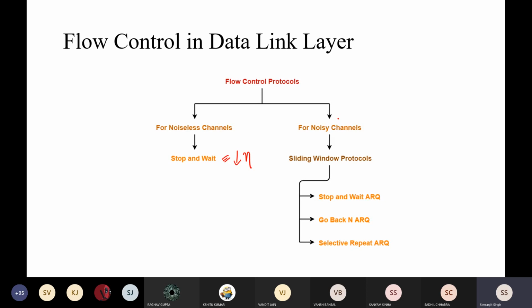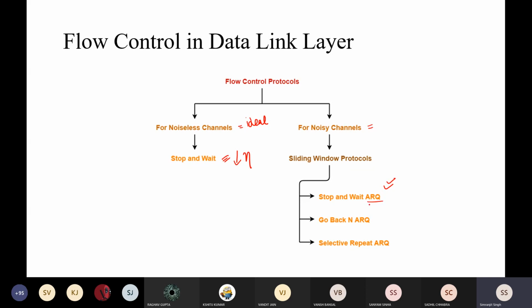This is again for a noiseless channel, which is a very ideal situation that does not exist, because a noiseless channel does not exist. There may always be some kind of noise. So for a noisy channel there is stop and wait ARQ. I'll come back to it. You will be thinking what exactly a sliding window protocol is and why stop and wait is coming inside stop and wait ARQ.